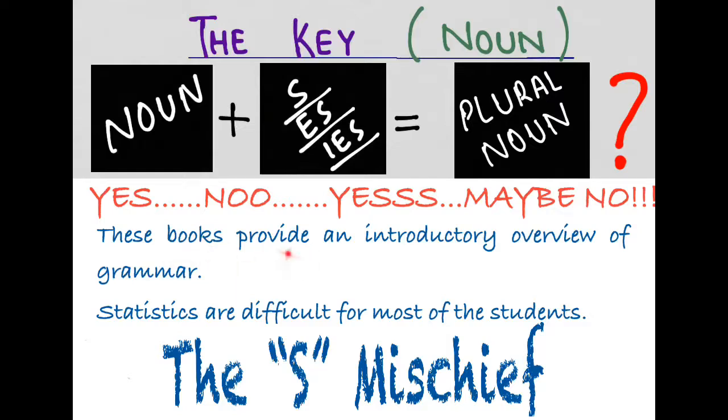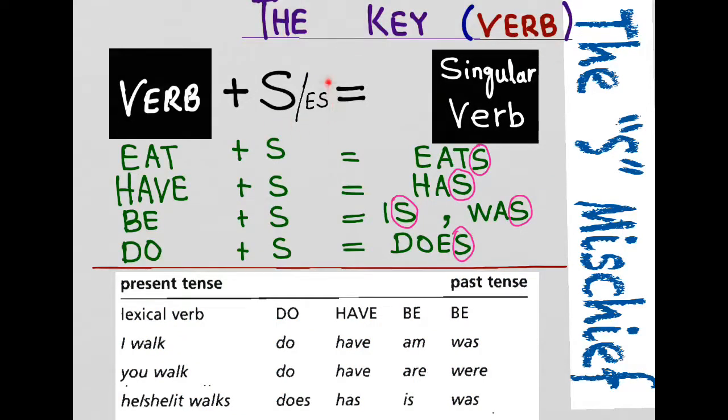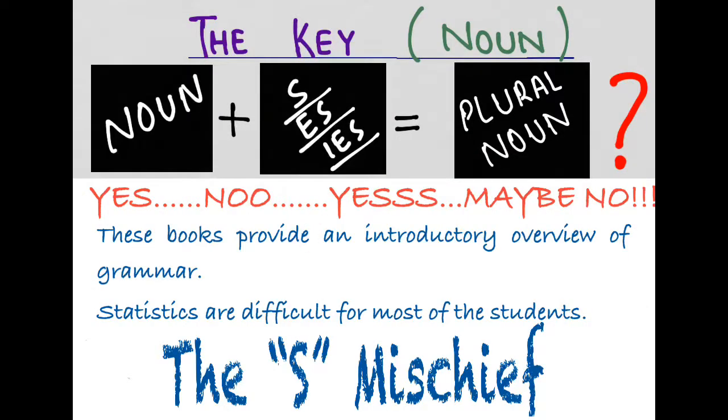Books provide. If it had been a singular noun, we would have taken provides, but this is plural, and provide plus s makes the verb singular. Look at the previous screen. Verb plus s or es makes the verb singular. So if we add s with provide, it makes the verb singular, and singular verb will agree with singular subject. This will make a problem. So this sentence does not have any problem. This sentence is absolutely correct. There is no problem here.